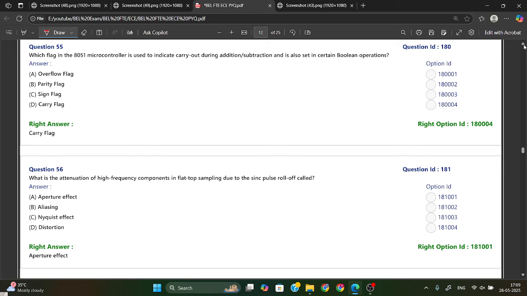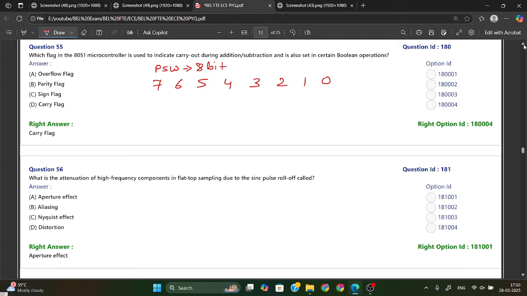Just now we have discussed PSW, which shows your status flags after an ALU operation. It is generally 8 bit: we have 0 1 2 3 4 5 6 7.